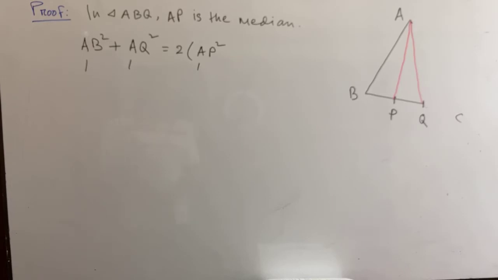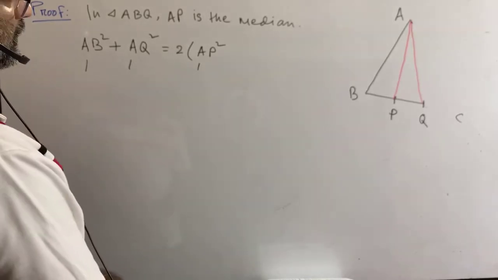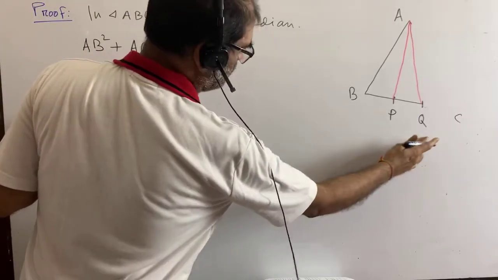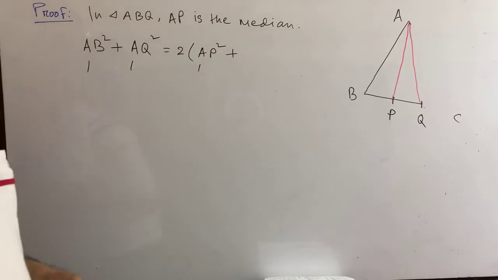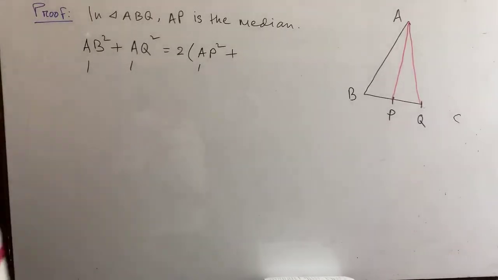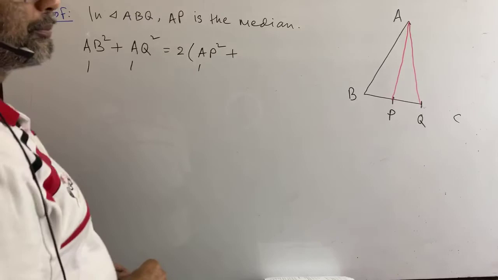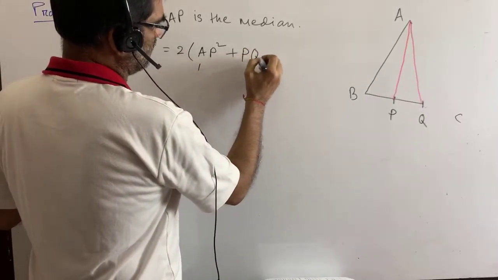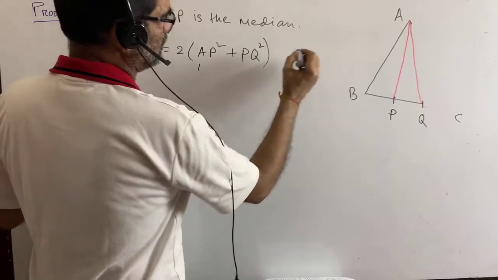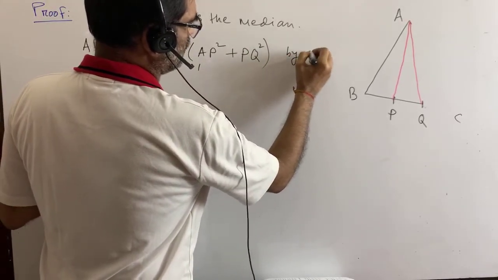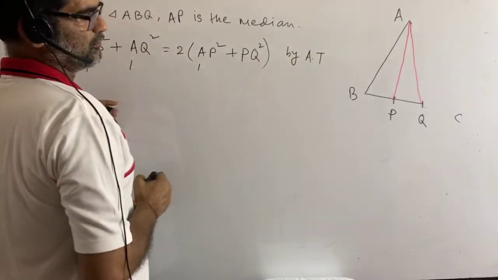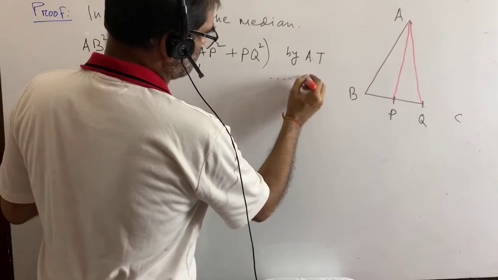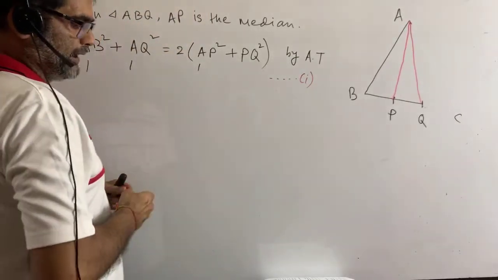Plus, we can write down BP square or PQ square. Any of these two is to be considered. But in the proof, we don't have BP, but we have PQ. So it's better to write down here PQ square. You have to write down by Apollonius theorem, and it is equation number 1.